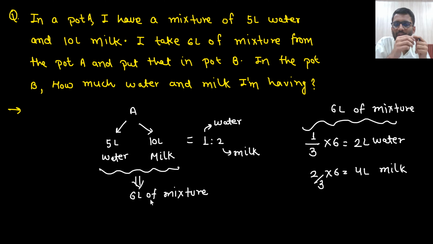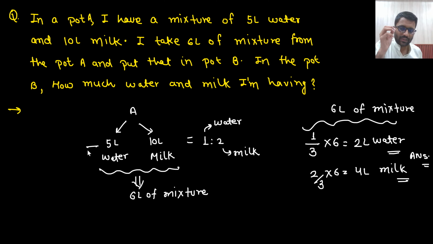And put that in pot B. In pot B, how much water and milk am I having? So in pot B, I am having 2 liter of water and 4 liter of milk. Okay, so this is the answer. So if I am taking 6 liter out, then I will take in the ratios. Well and good, understood? This kind of thing is used in some questions. They are not directly going to ask you this problem only, but it will be used in some problems.